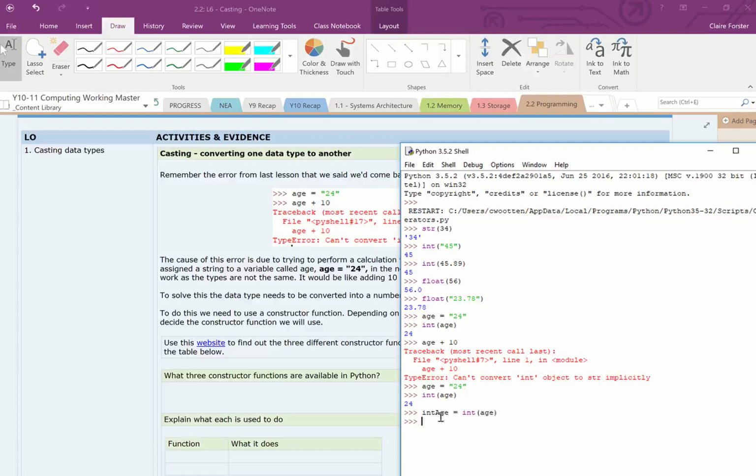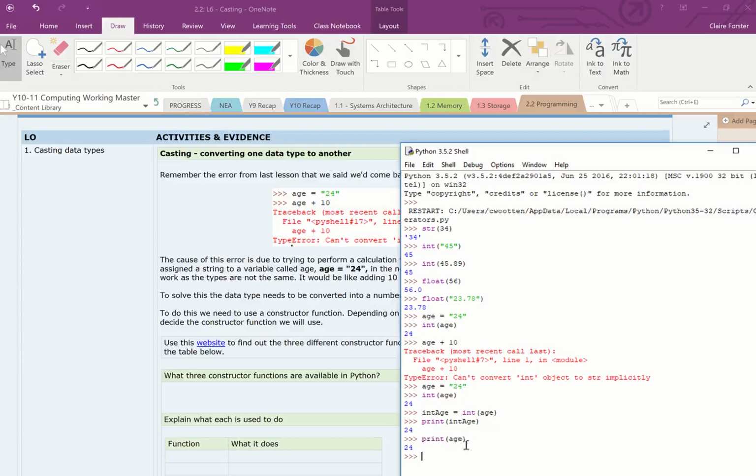So here I've got a new variable called int age. I assigned it with age converted into int. Let's now print int age. 24, and I think actually even if I print age, it's going to come back 24 with the quotes around it, which is not very helpful.